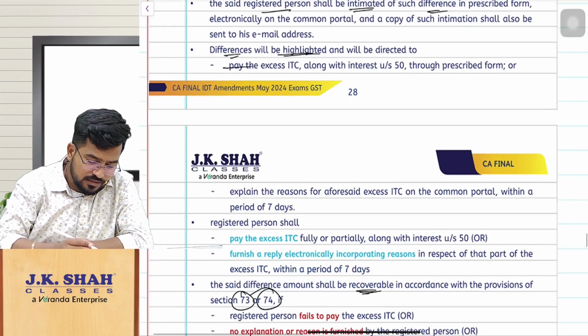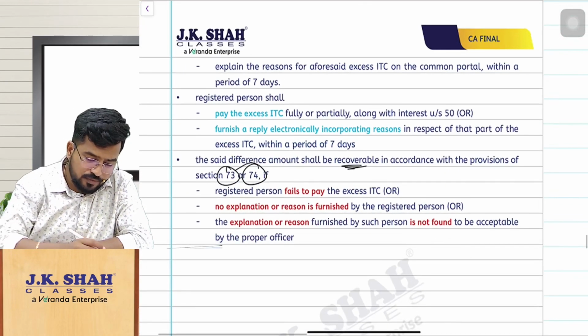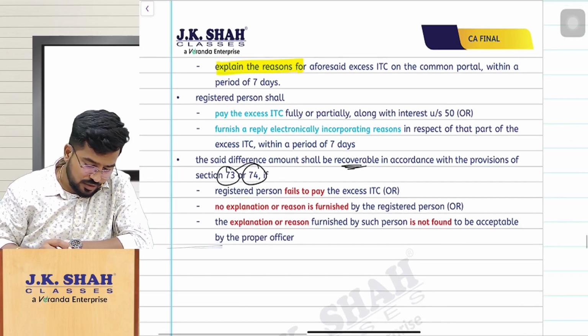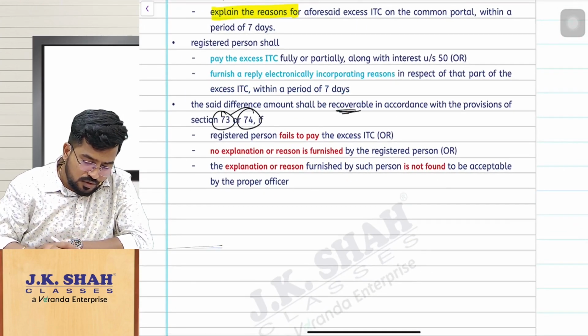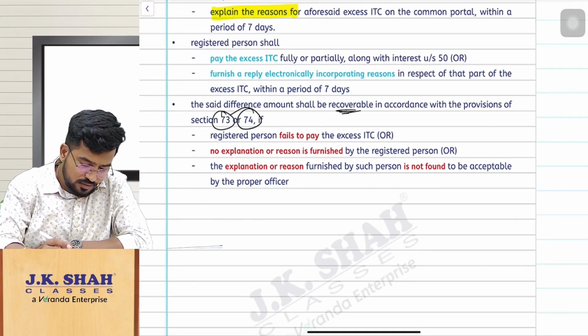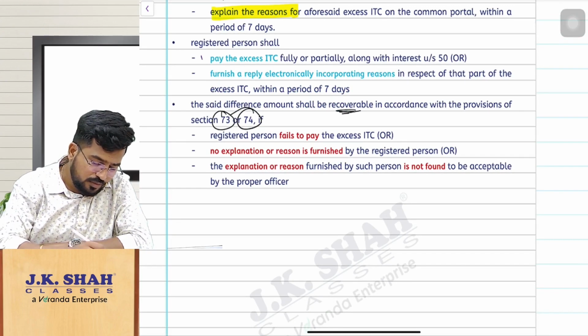You either pay the excess ITC, or explain the reasons. Either you are paying that excess, you have to do what? Within 7 days. Or furnishing the reply.